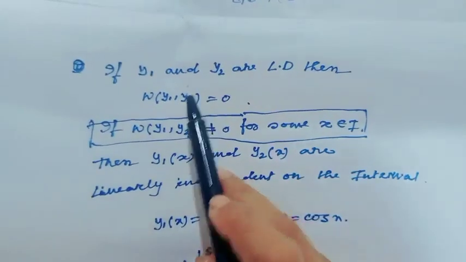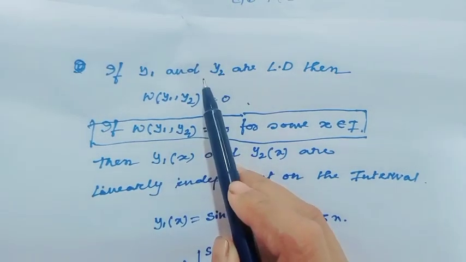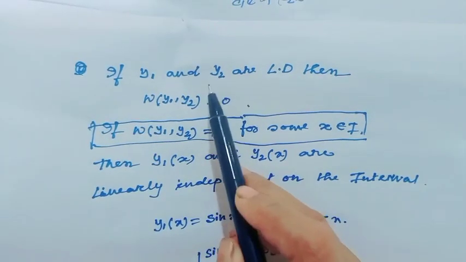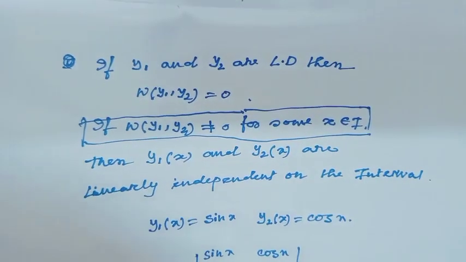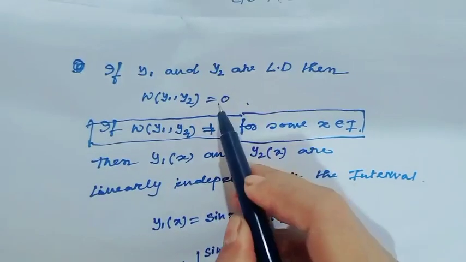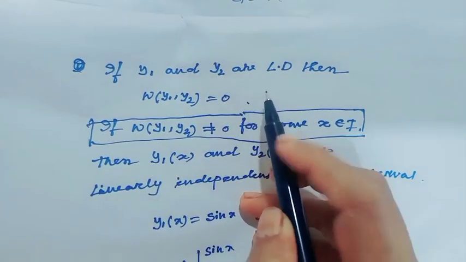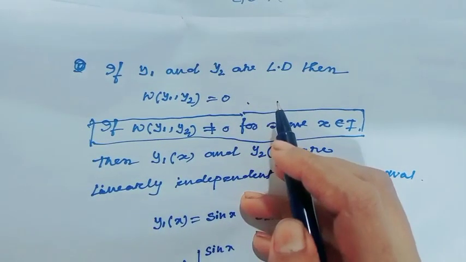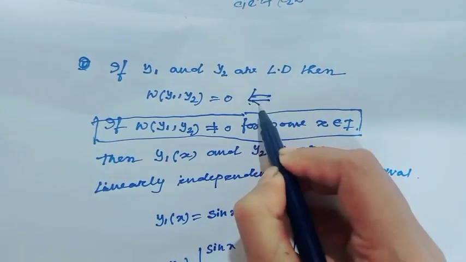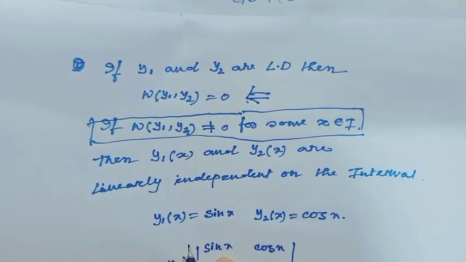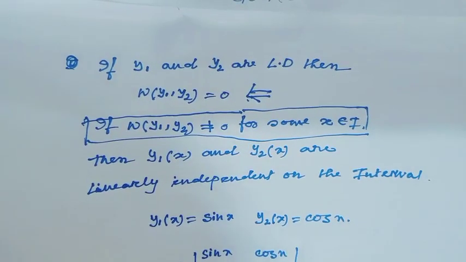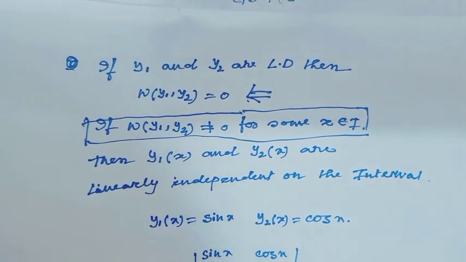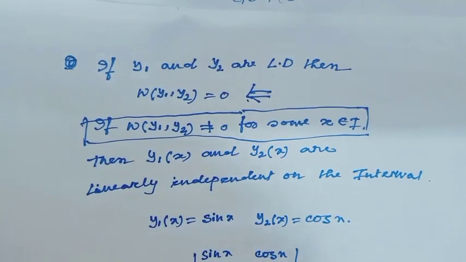But notice a very interesting thing. If y1 and y2 are linearly dependent, then the Wronskian of y1, y2 equals 0. But the converse of this theorem is not true. There are many functions whose Wronskian is equal to 0, but still the functions are linearly independent.